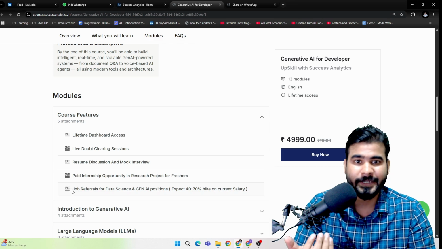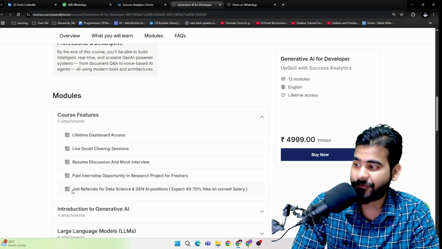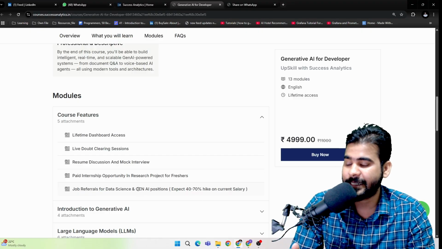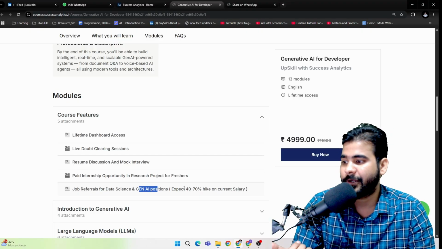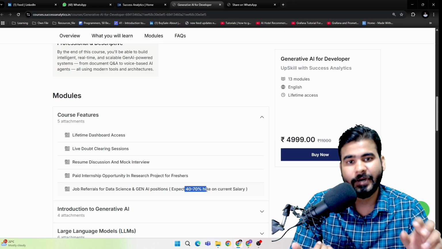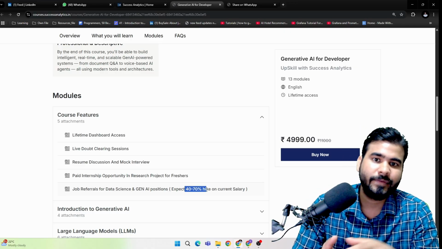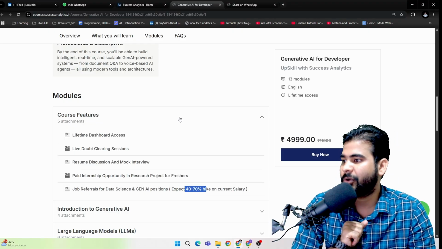Plus, for experienced people and for freshers, we have job referrals for data science and GenAI positions, where if you are an experienced person you can expect a 40 to 70% hike on your current salary. Again, referrals are based upon the assignment evaluation. So these are some of the course features that we have.